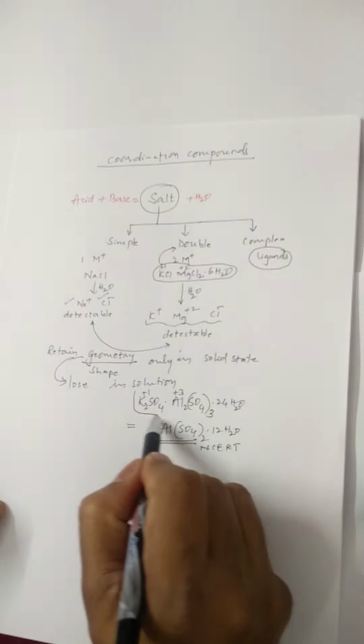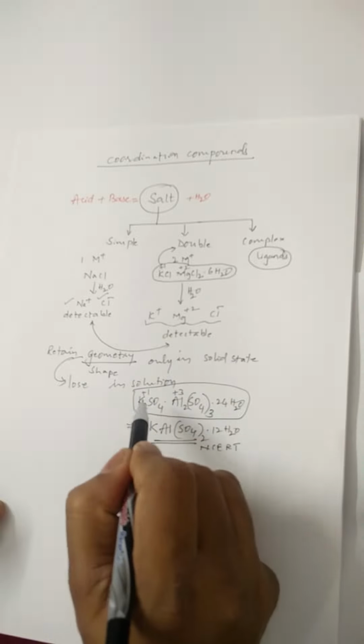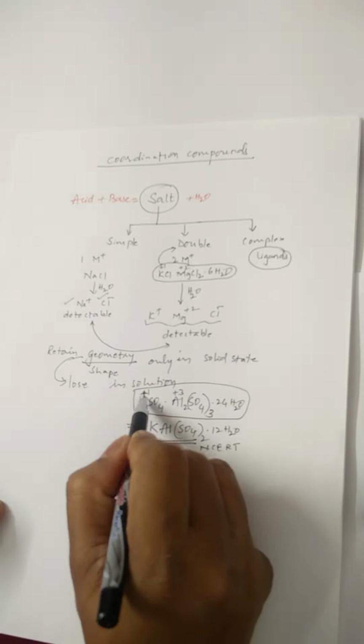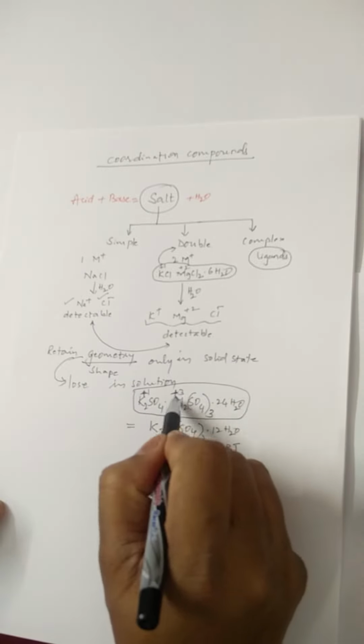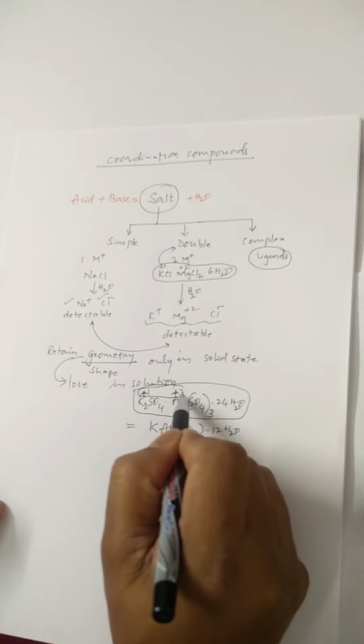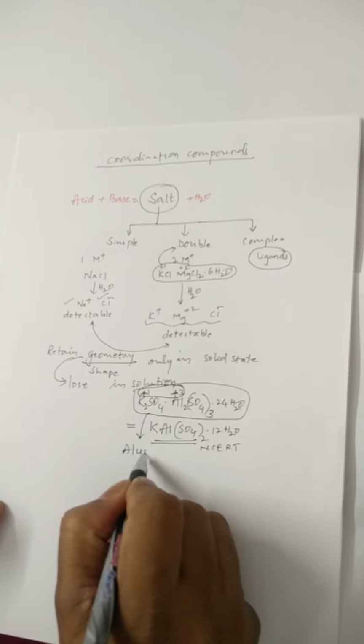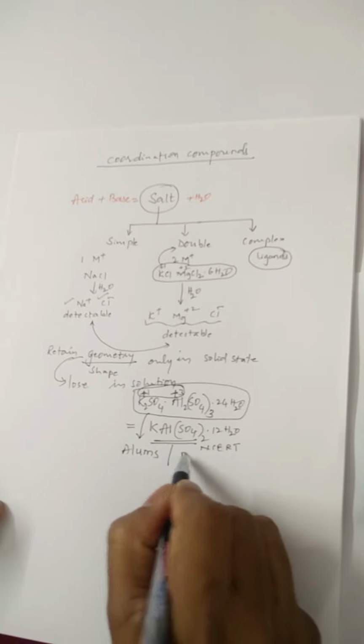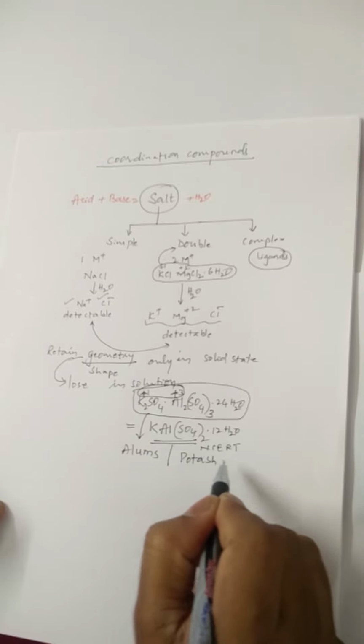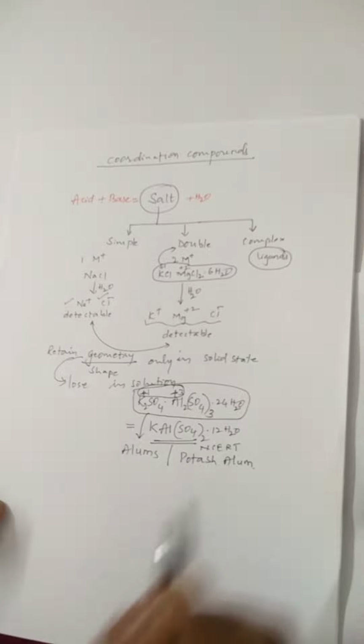Whereas there is another type of double salt wherein one metal ion is in plus 1 oxidation state and another is in plus 3 oxidation state. Such double salts are known as alums, and this is known as potash alum.